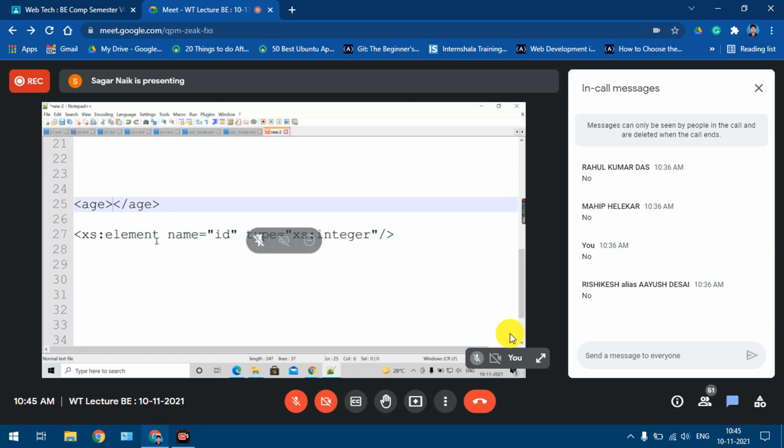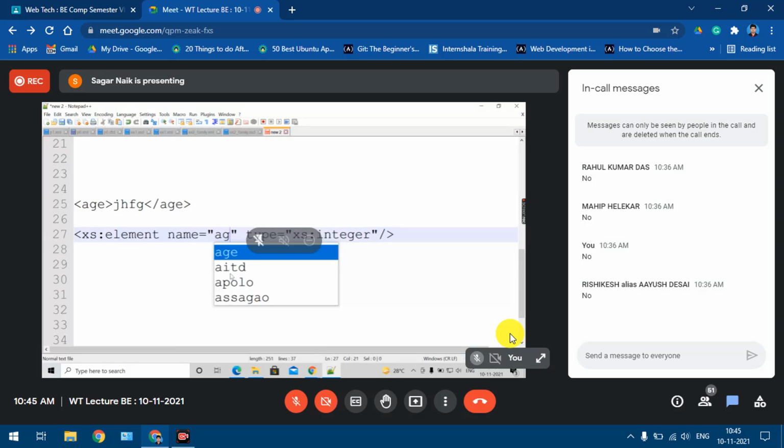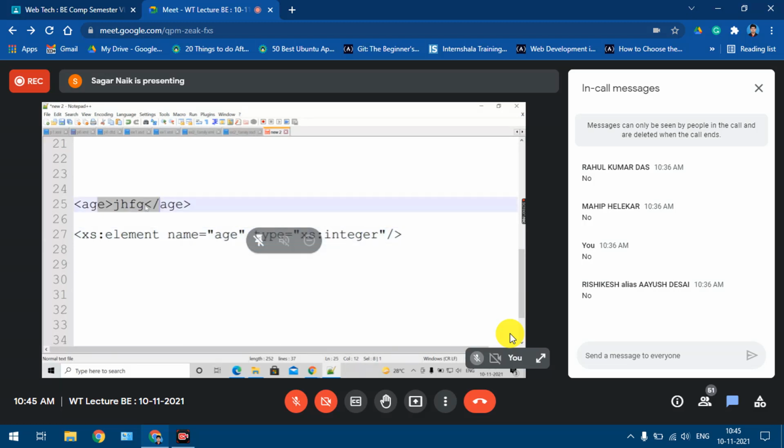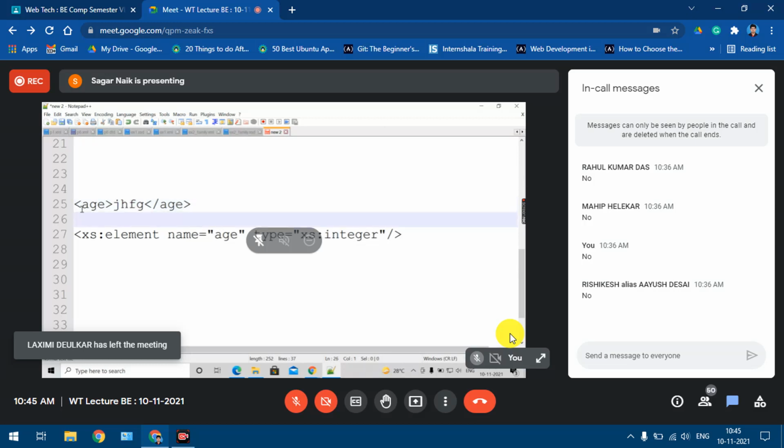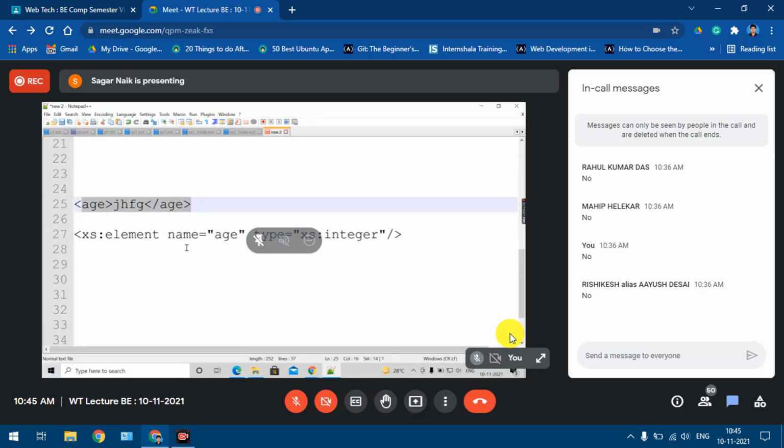If I take some string, suppose, now what will happen? Will it validate this element against this particular schema? No, it won't validate. Why? Because in the schema I am saying that the age element should take an integer value, whereas in my XML file I am not providing an integer value. So this file will not be validated by your schema. Understood?